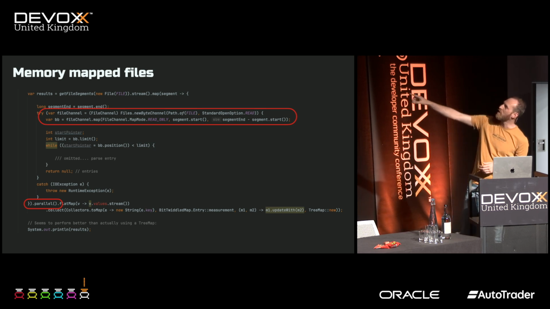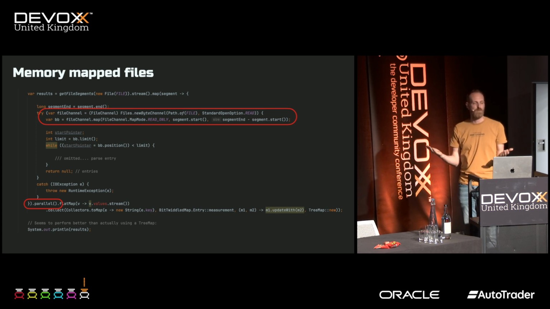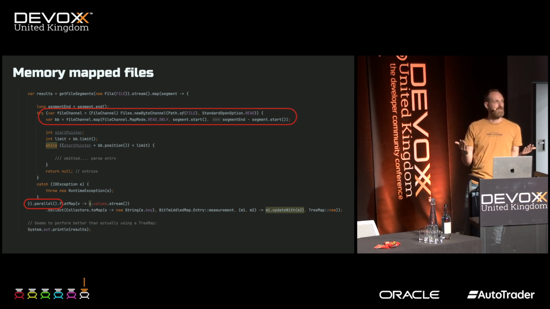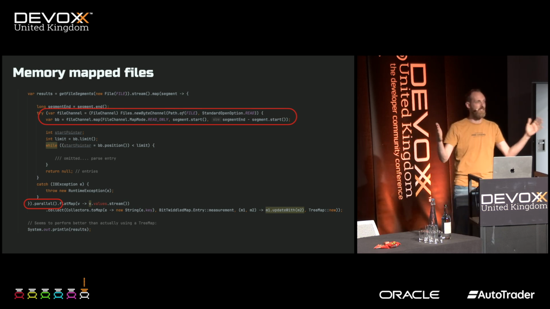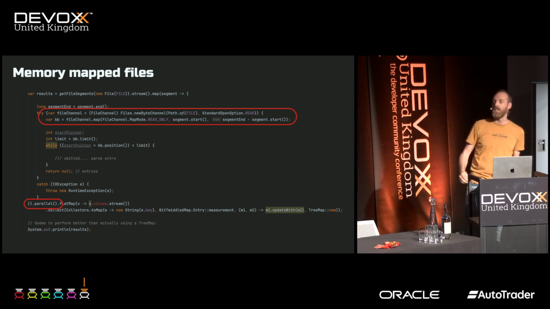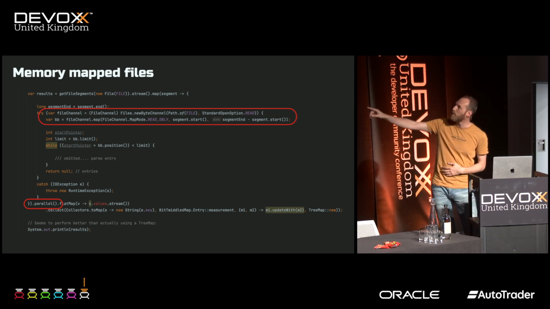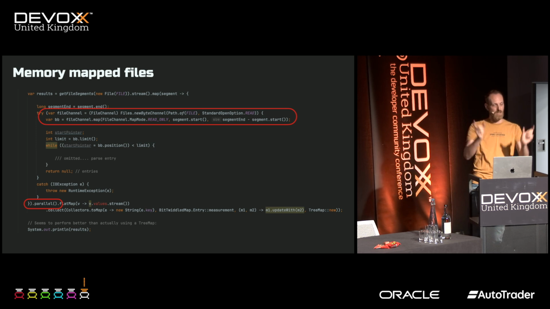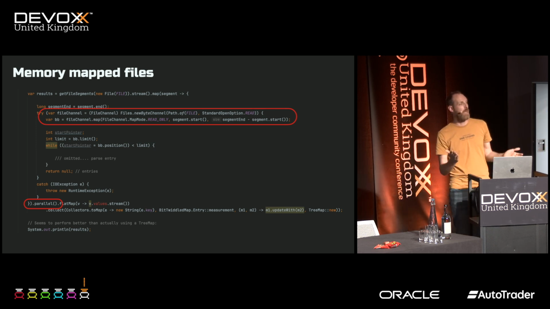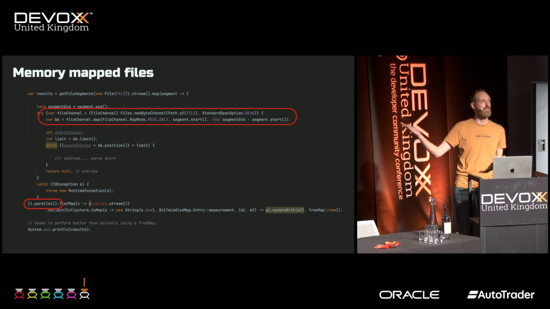So we say FileChannel.map, and we say read only because we're not writing, and we get a byte buffer. And this byte buffer basically says this is the file, and this is now in memory, and you can access it. And again, we can process all the segments in parallel. Each of these segments gets a core, and it just goes through it. Way faster than using a buffered reader, for example.